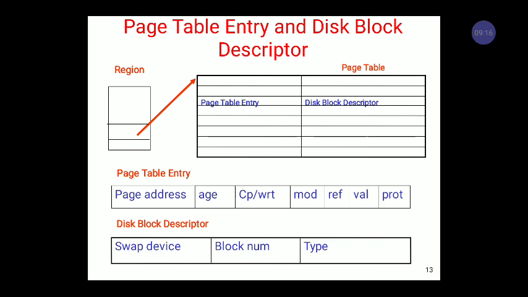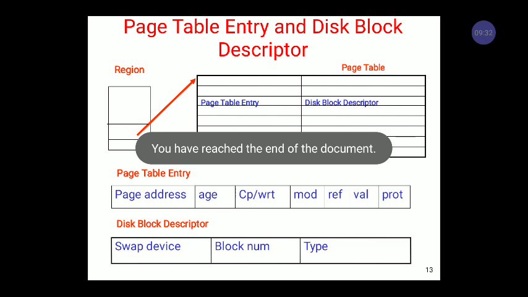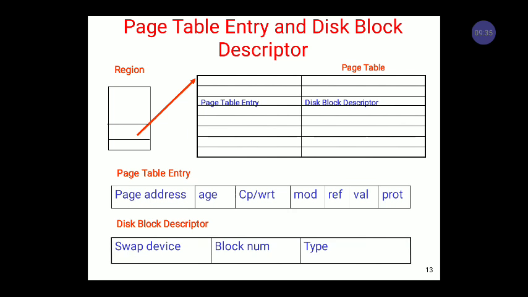Similarly, we use a disk block descriptor. In the disk block descriptor, we have the swap device, which is used to identify the swap device by its number, then the block number and the type. So similar structures are used to handle demand paging. At the last, we have to check the difference between swapping and demand paging. Swapping is very easy to implement and has less system overhead. But demand paging provides more flexibility in implementation.